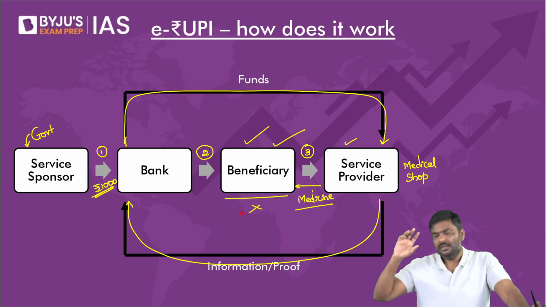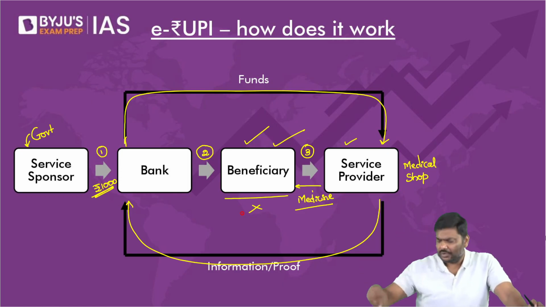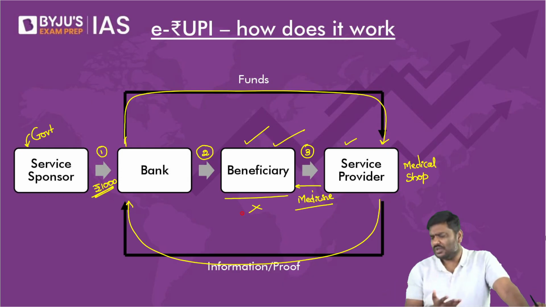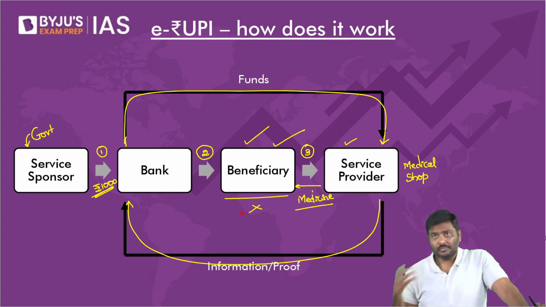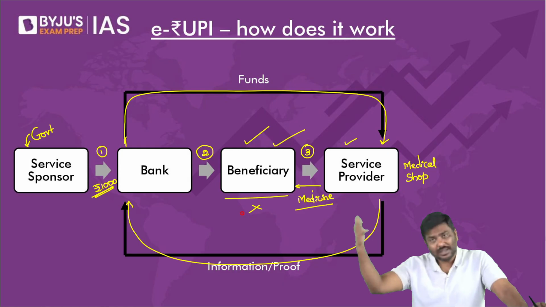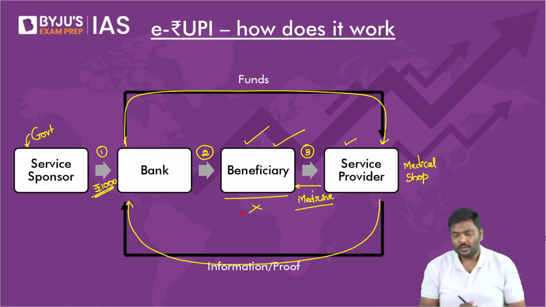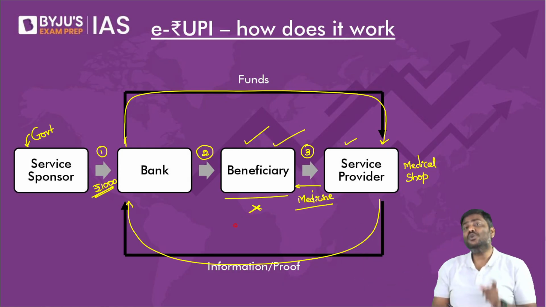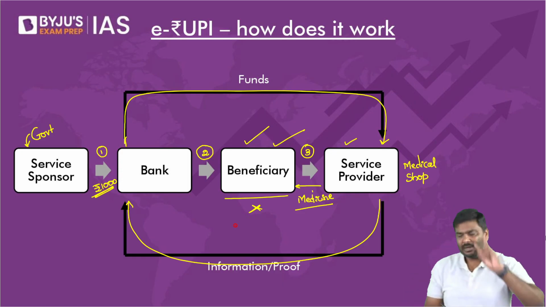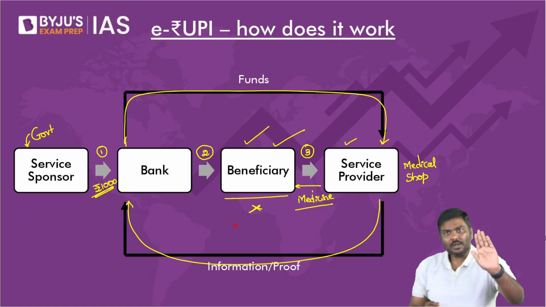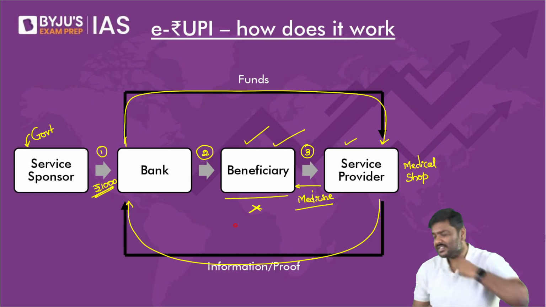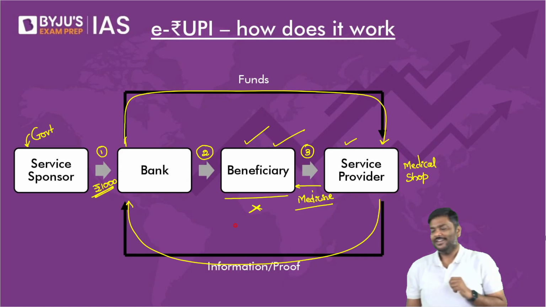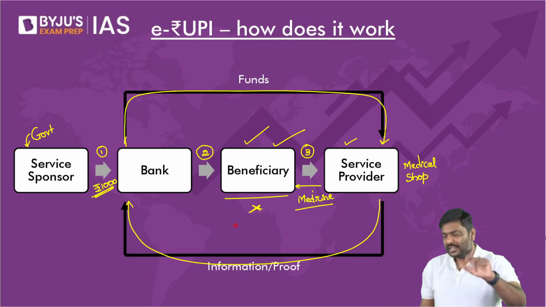Because if the bank account is there, only then cash subsidies were supposed to be transferred into the bank account. And even if the bank account is there, please do let me know, do you think every village in India has a banking branch? Of course, no. Right? Don't you think accessibility becomes a problem for them? Getting access to their bank account becomes a problem. So that is the reason. Point number 1, beneficiaries don't require any bank account.